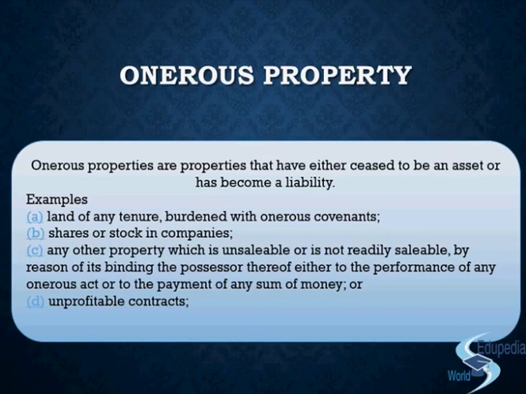The third example that we have: any other property which is unsaleable or is not readily saleable by reason of its binding the possessor thereof, either to the performance of any onerous act or to the payment of any sum of money. So this means, suppose you have a building, right, that is a property for you, but you are not able to sell that building. Why? Because you have already taken a loan on that building, and unless and until you pay off that loan, unless and until that mortgage on that building is removed, you will not be able to sell that building, right? So that would be termed as an onerous property for you.